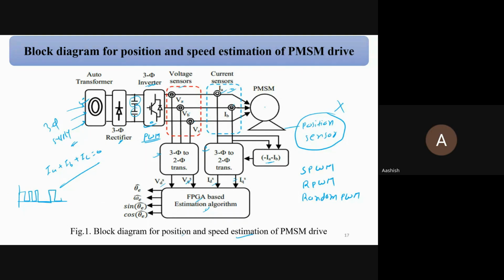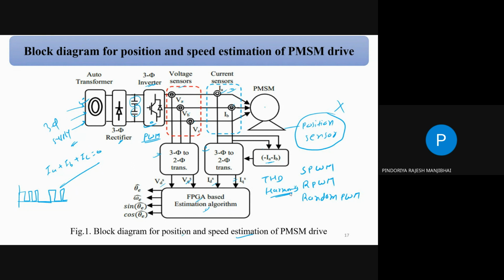Is there any difference you get when you change from sinusoidal PWM to space vector PWM? Yes, that directly affects the harmonics and THD. That's why people use different PWM techniques to operate the inverter, because the inverter directly depends on harmonics.